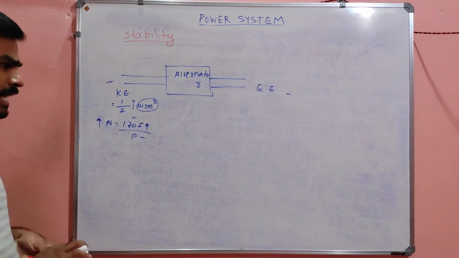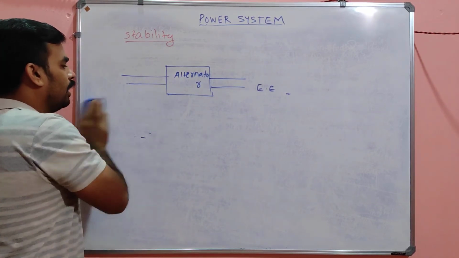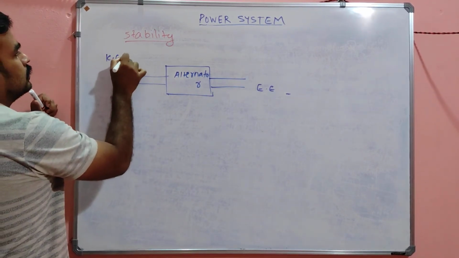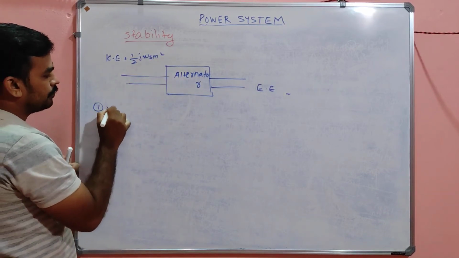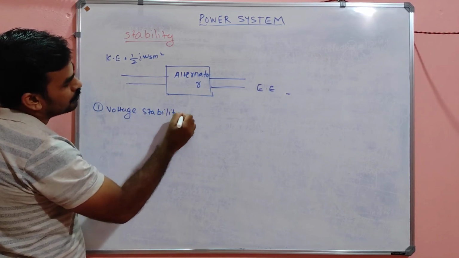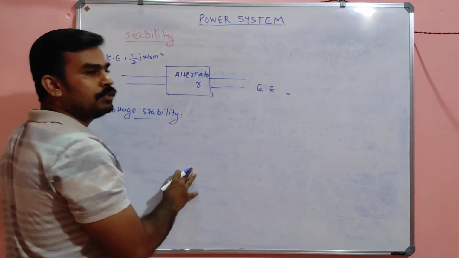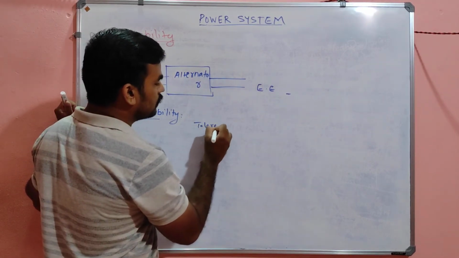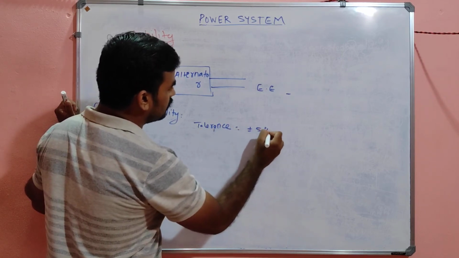So there are three types of stability actually we have to discuss. Three types of stability generally we can have. First one is voltage stability. So normally when we are talking about the per unit quantity, the tolerance is normally plus or minus 5%.